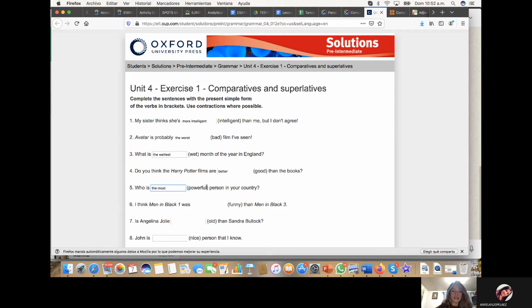For long adjectives, we add the most, and then the adjective. And now we have Men in Black 1 was the funniest, and then we have the adjective funny. Then Men in Black 3, we have two subjects, and we have the keyword than. It's a comparison.